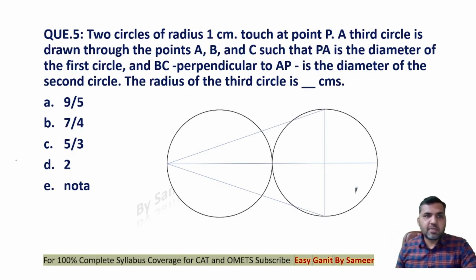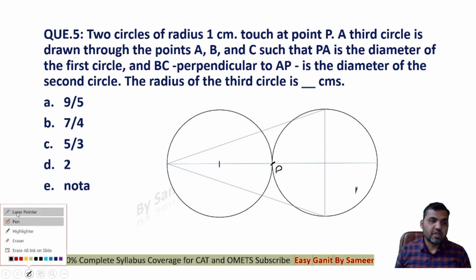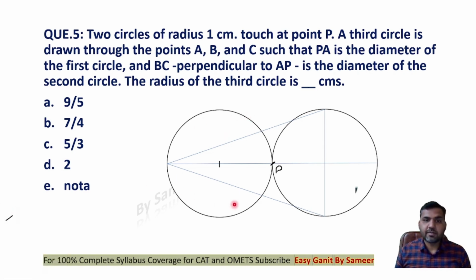Now let's do the question number 5 here, guys. Very important and beautiful question, guys. Let's have a look at this question. Two circles of radius 1 centimeter touch at the point P. So you can see that these are two circles, right? Now both of them are having the radius of 1 and they're touching each other at the point P, right? There's a figure that you have to make. So first you will draw this figure, then this is the second figure that you need to draw, and both of these two touch each other at point P.